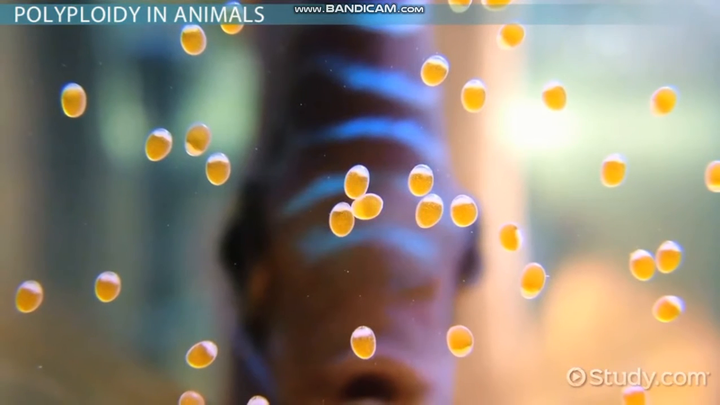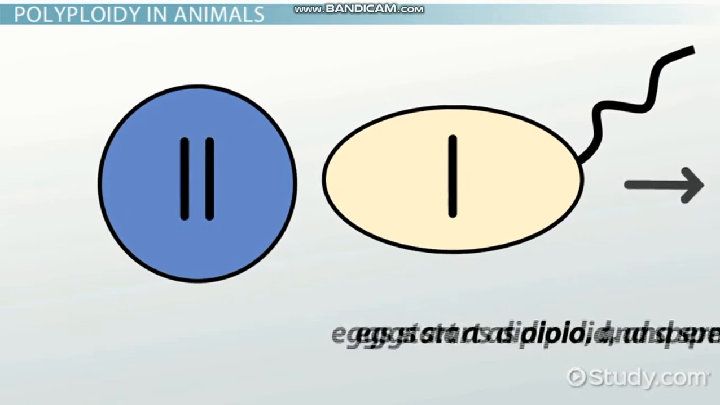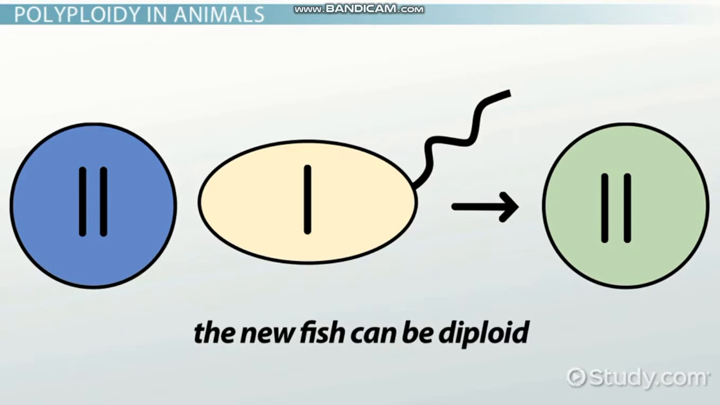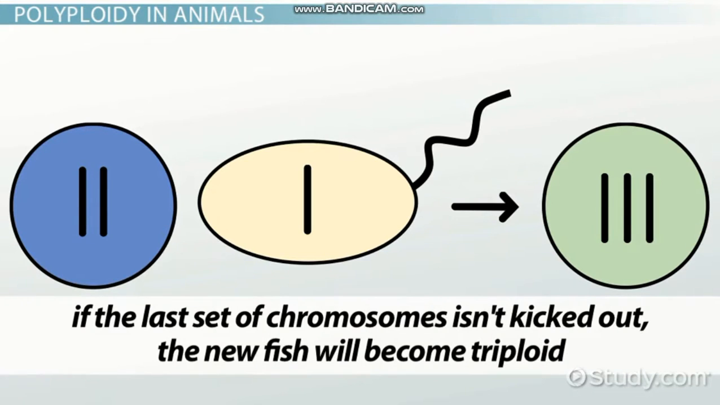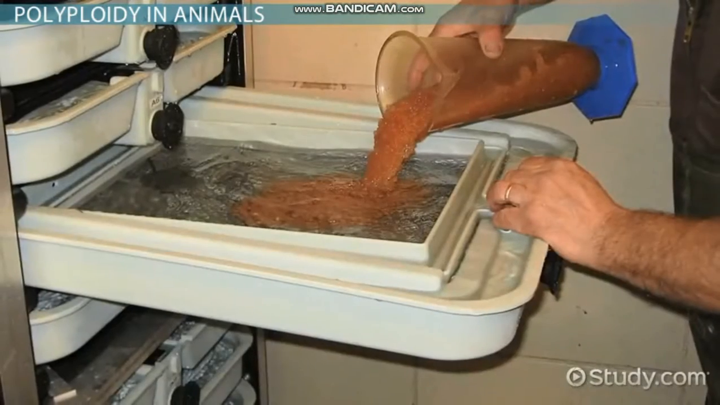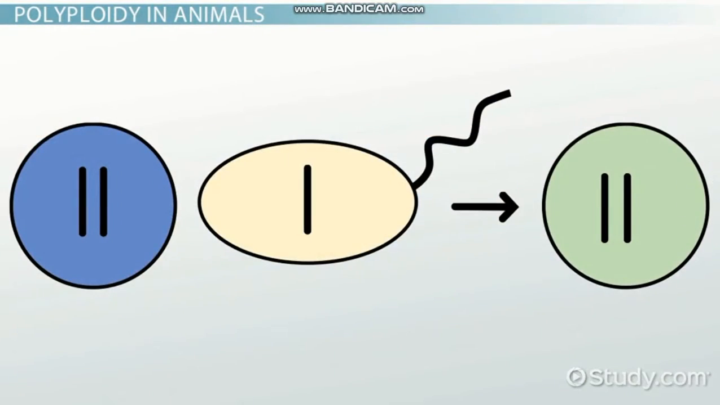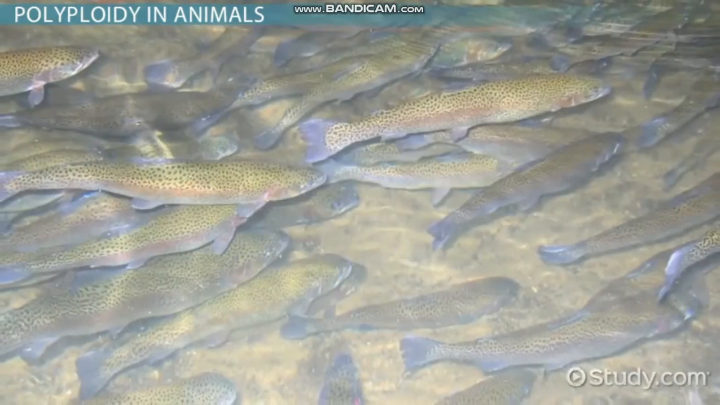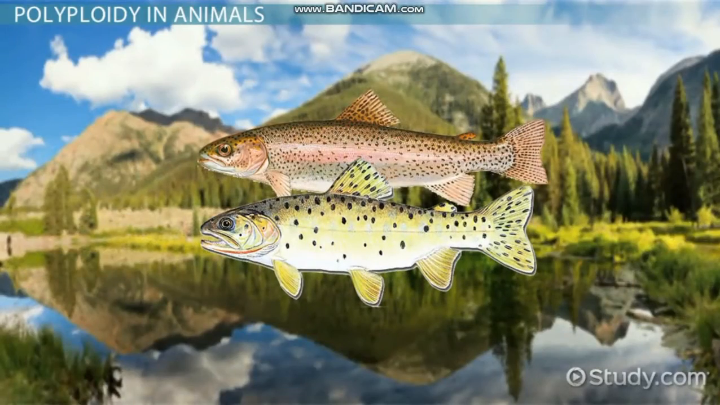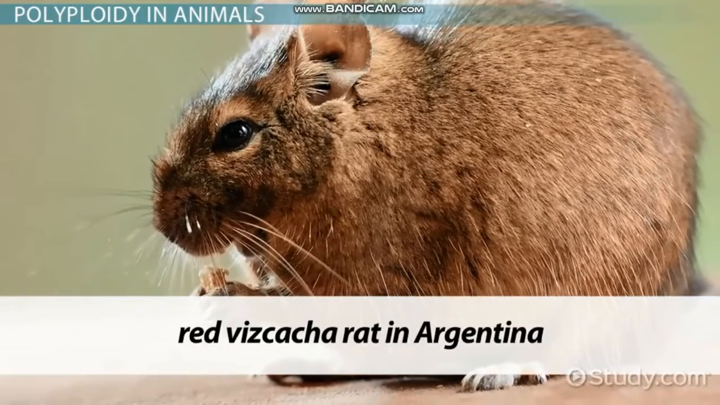It turns out that fish reproduce slightly differently than humans. Eggs start as diploid and sperm as haploid. When the cells fuse, the new cell kicks out the 3rd set of chromosomes, so the new fish can be diploid. However, if the last set of chromosomes isn't kicked out, the new fish will become triploid and unable to reproduce. Scientists took advantage of this by exposing the fish eggs to warm water in a hatchery, preventing the extra chromosomes from being kicked out. The now triploid and sterile fish could then be introduced to the river without fear of them mating with the local cutthroat population.